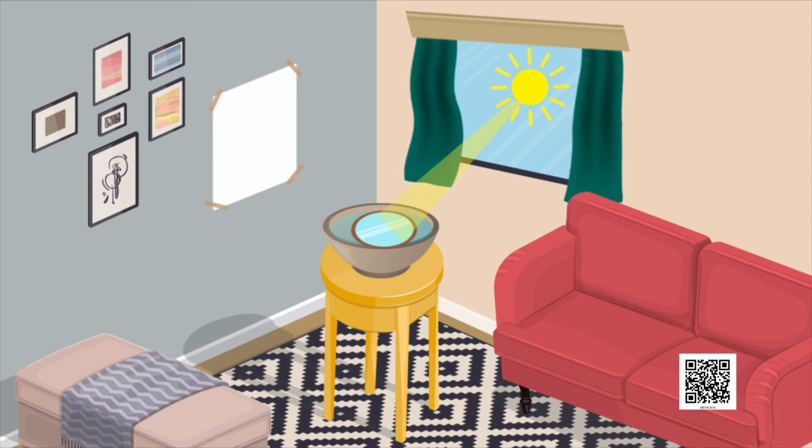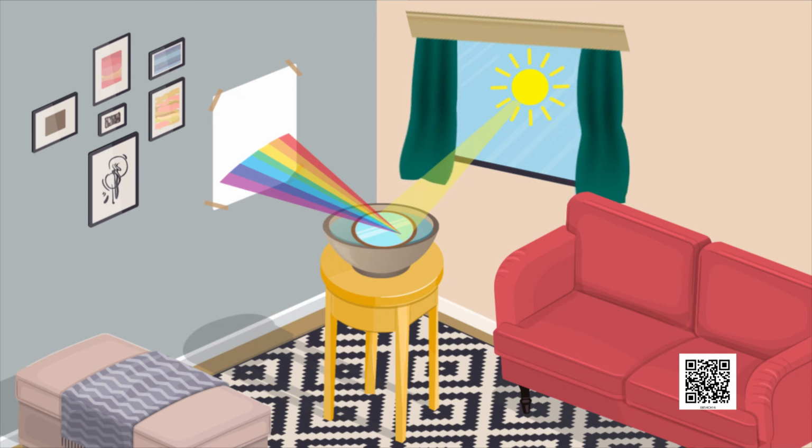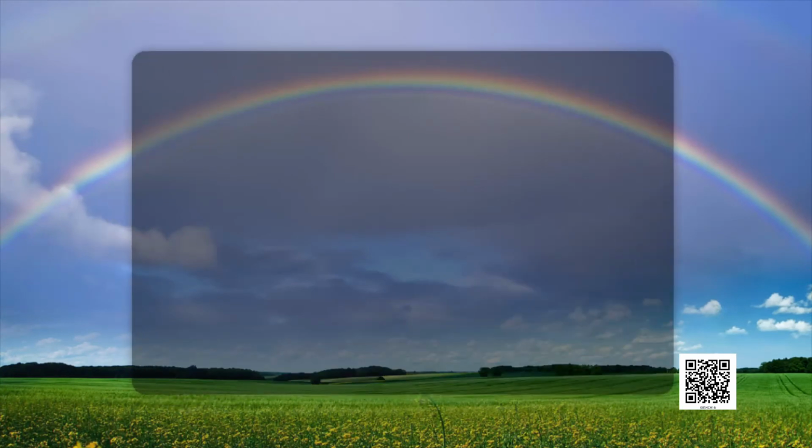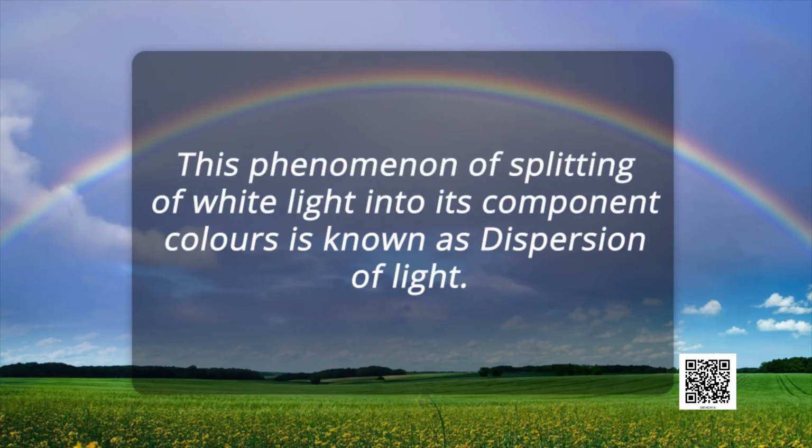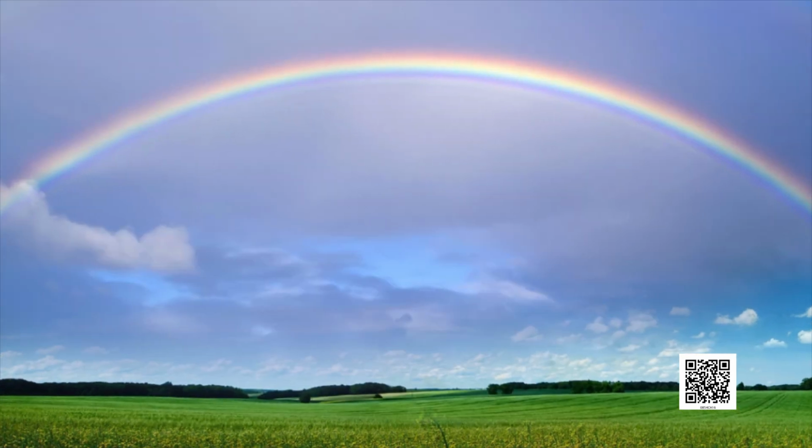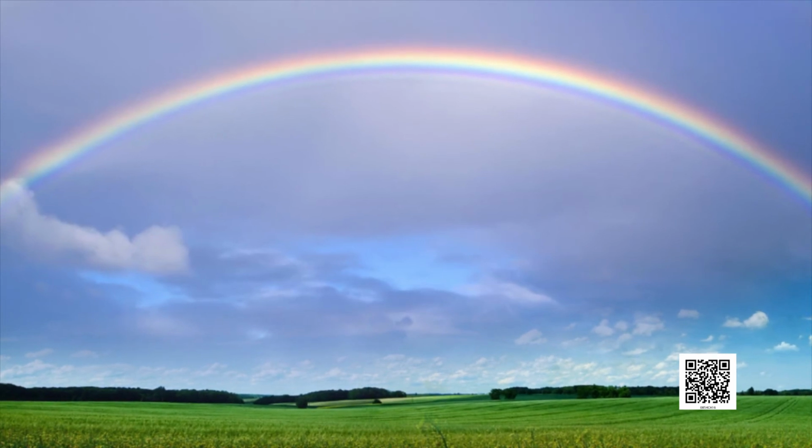Place the bowl in such a way that reflected light from the mirror falls on any white plain wall. You can see different colors in the reflected light. This phenomenon of splitting of white light into its component colors is called dispersion of light. So children, a rainbow is a natural event which shows dispersion of light.